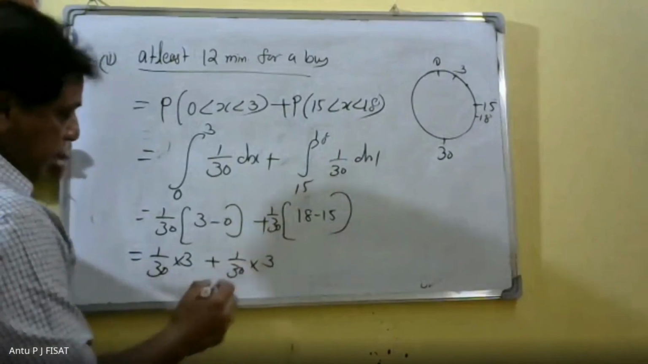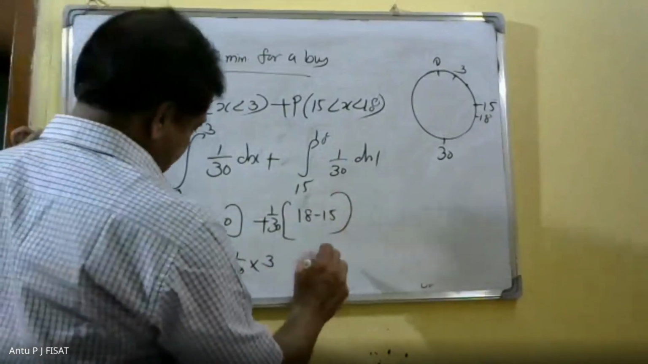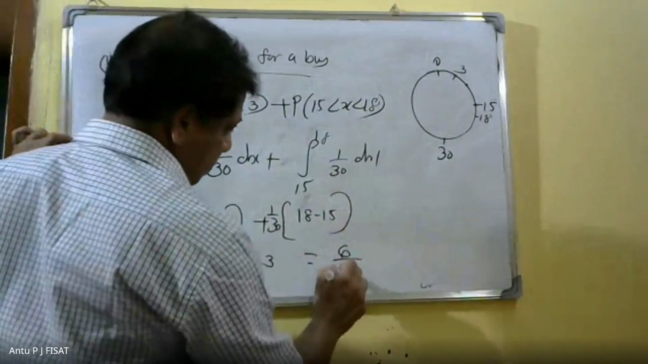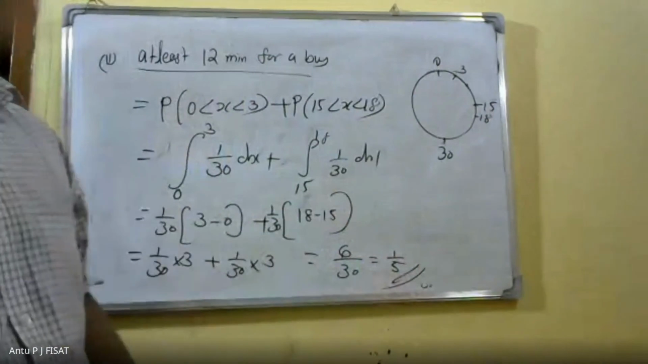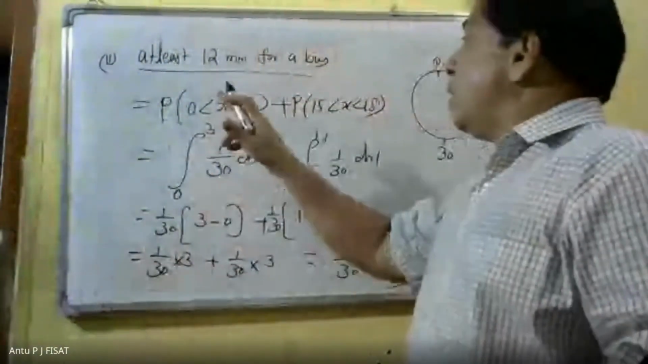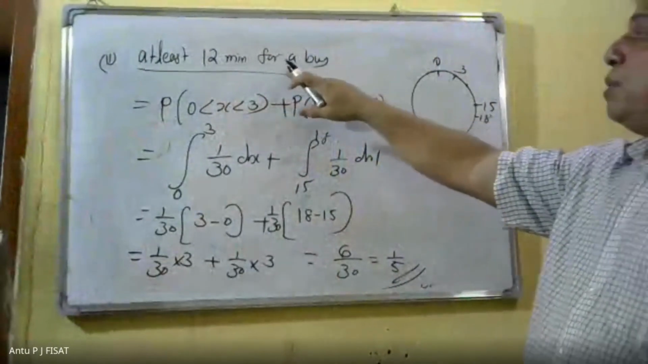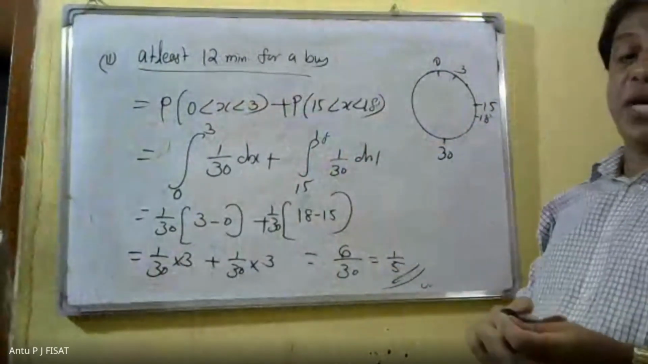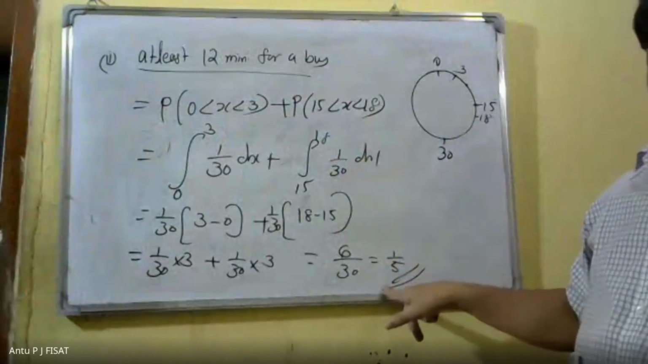That is 1 by 30 into 3 plus 1 by 30 into 3, which is 3 plus 3, 6 by 30, that is 1 by 5. Therefore, the probability of waiting at least 12 minutes for a bus at the bus stop is 1 by 5.